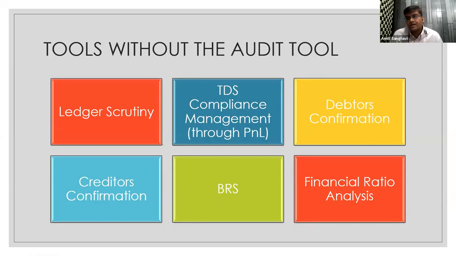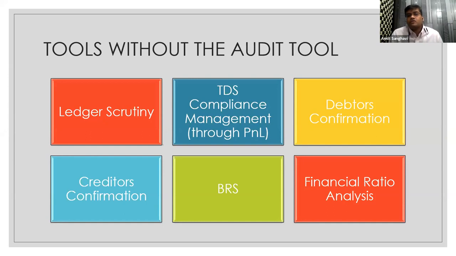Typically we use the shortcut keys. Once we do that, the screen appears where all the names of the ledgers are in front of you as a list, arranged in ascending alphabetical order. That is one which we can always use.